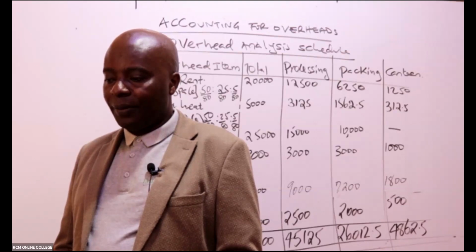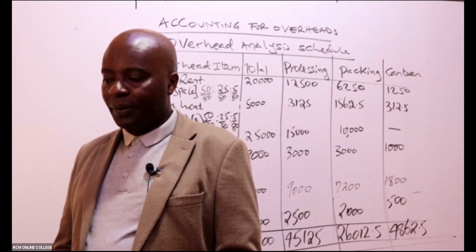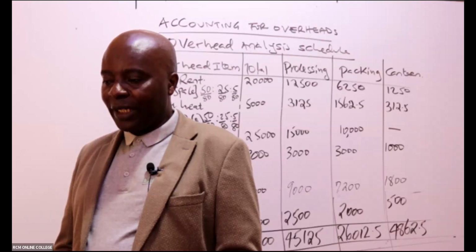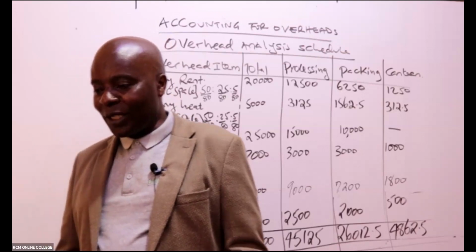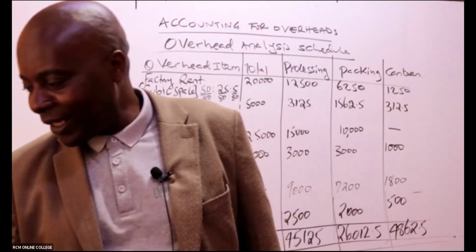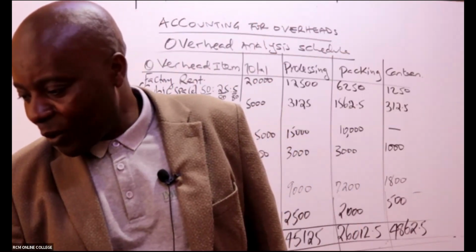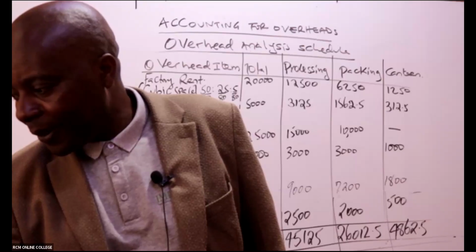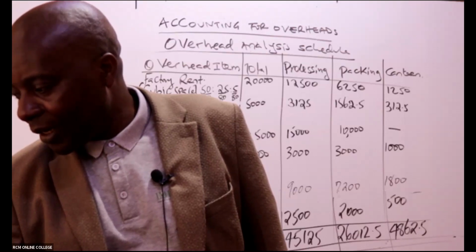It seems no. It is not adding up to 80,000. Where have we lost something? They're saying, Mwalimu, we have lost something.